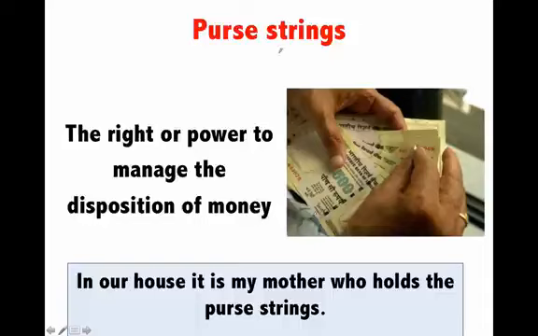Next is purse strings. String means a thread. Strings means threads. So when you hold the purse strings, it means you are in control. So in a family, who has the control of the purse strings or the wallet? Who has the right to manage the disposition of money, which means money is at whose disposal? So in my family, in our house, it is my mother who holds the purse strings, which means she has complete control over how and where to spend the money.